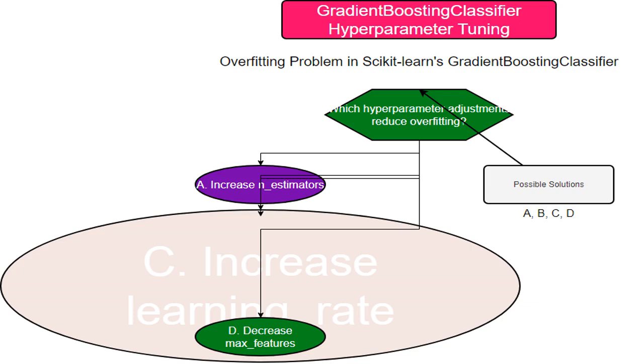A higher learning_rate gives each tree more influence. This might speed up the process, but it also makes the model jump to conclusions based on the training data, increasing the risk of overfitting. It is like giving each expert on my team too much individual power. They might ignore other perspectives, leading to inaccurate predictions.